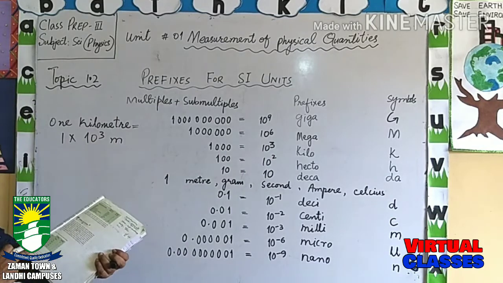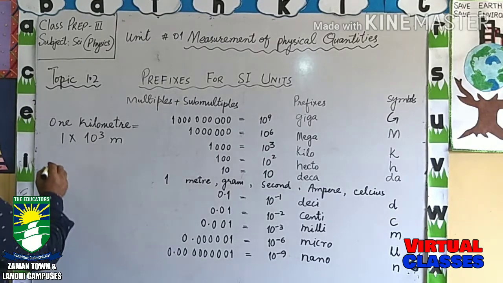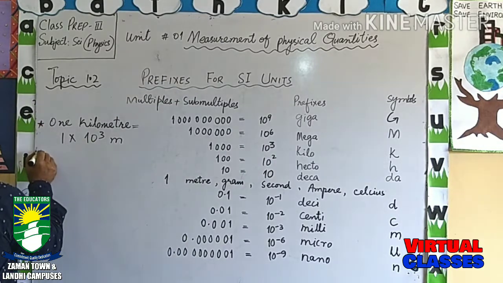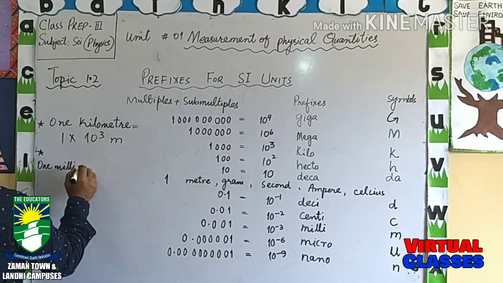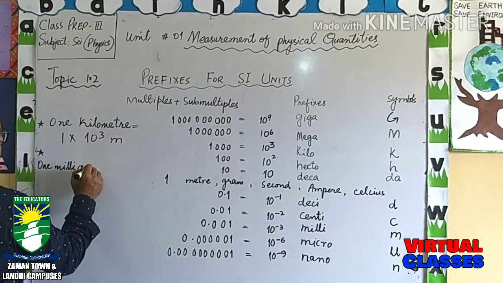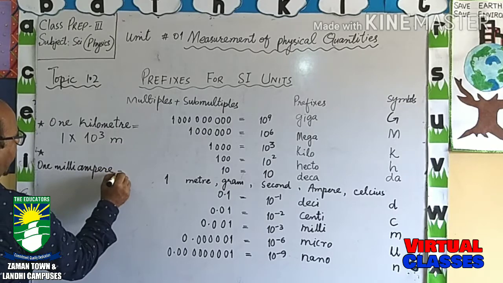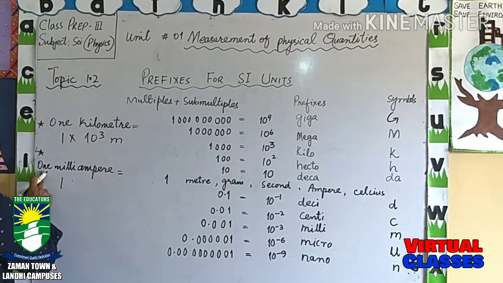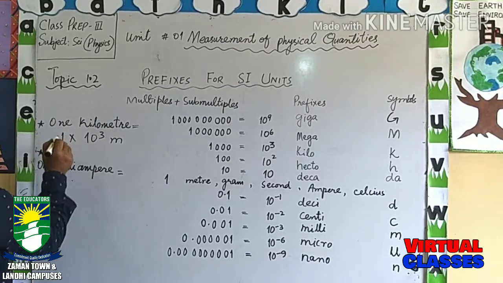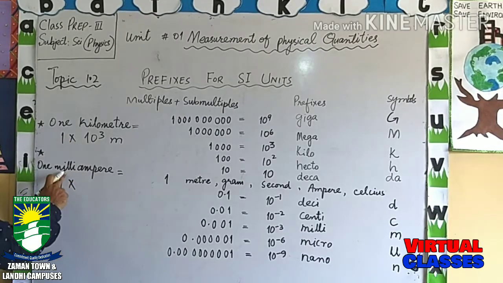Now the second example is 1 milliampere. That is equal to 1, because if 3 is written, we will write 3 here. So 1 milliampere means 1 multiplied by milli.